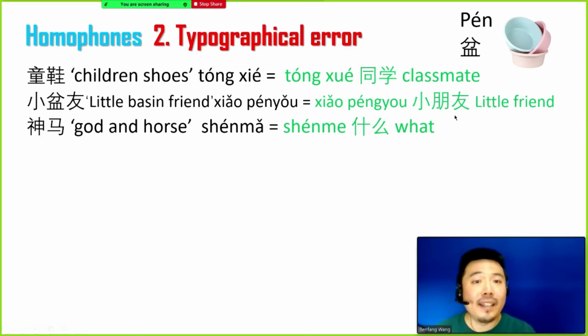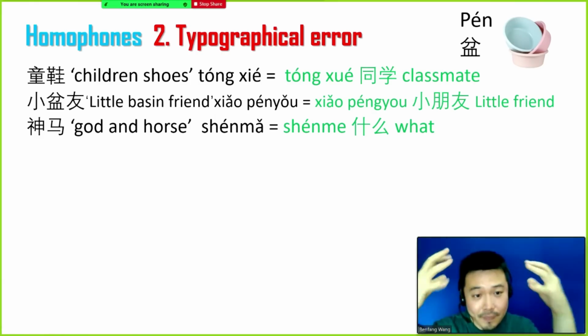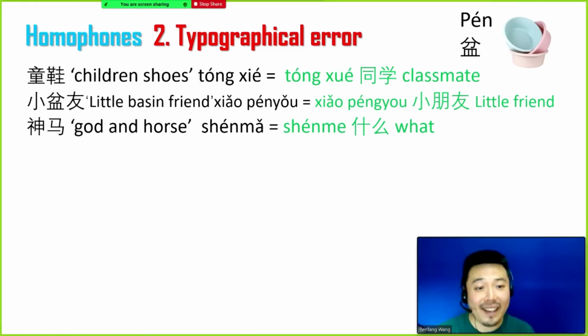Another example is 小朋友, which is the way we address children when we talk to them. And 朋 is easily typed as 盆, and 盆 in Chinese means the basin. So instead of, hey, this little friend, we may say this little friend with a basin on top of the head.